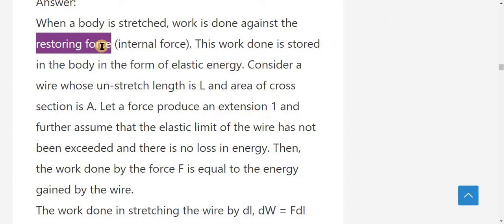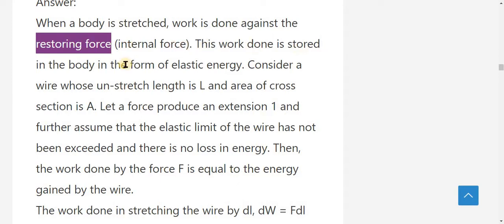So this restoring force tries to give the original shape and size. That is why this is the restoring force, because after removal of the deforming force, the object regains its original position. This is otherwise called the internal force also.